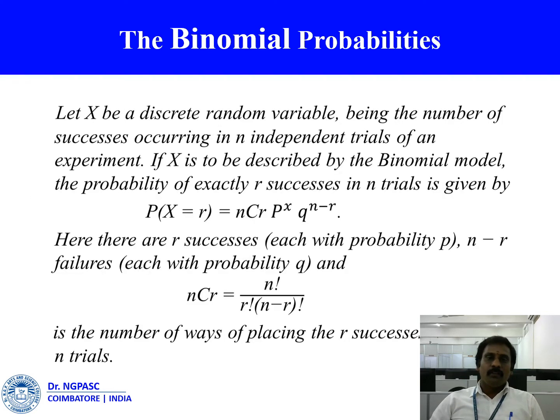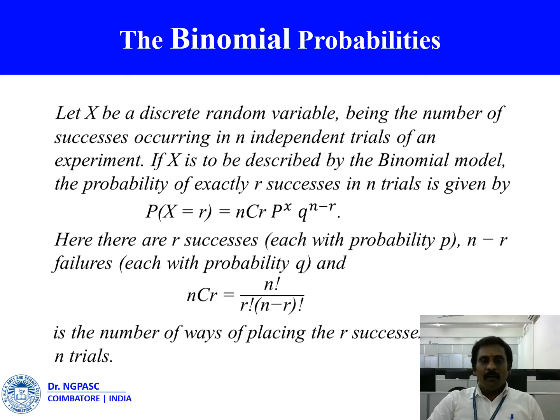Next, the binomial probabilities. Let x be a discrete random variable, the number of successes occurring in n independent trials of an experiment. If x is to be described by the binomial model, the probability of exactly r successes in n trials is given by P(x) = nCr p^r q^(n-r).